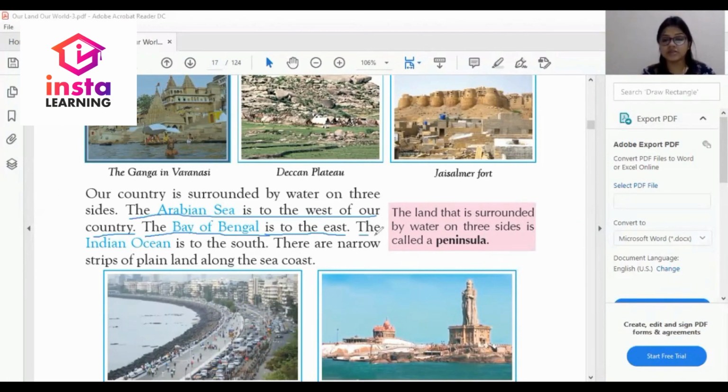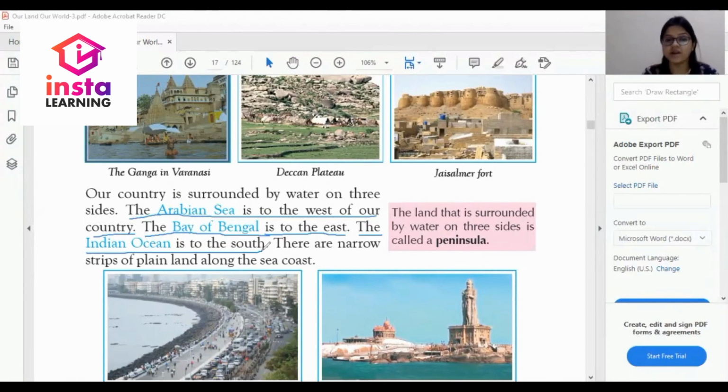Again, this is a very important question. Which ocean flows in the southern part of the country? So the answer is the Indian Ocean flows to the southern part of the country.